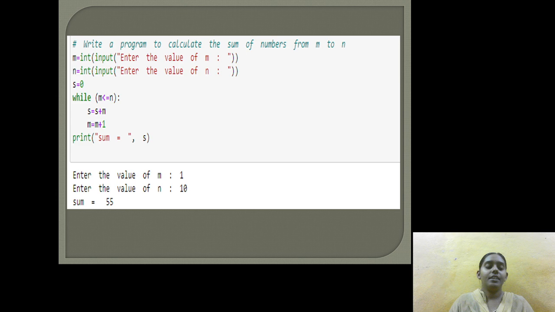We can see clearly that the updating statement is m equal to m plus 1. It increments the values; for example, if we see the output, we can take m equal to 1 and n equal to 10.